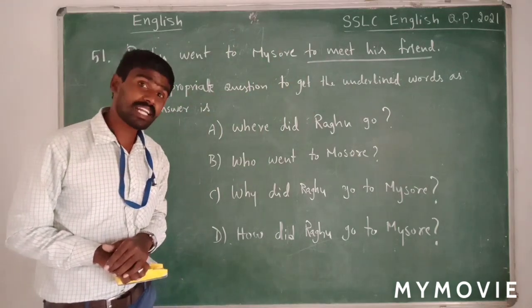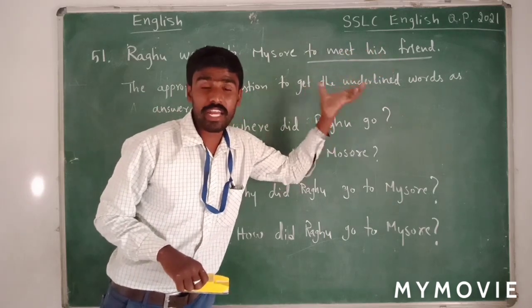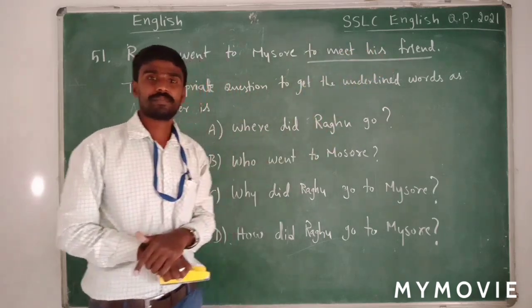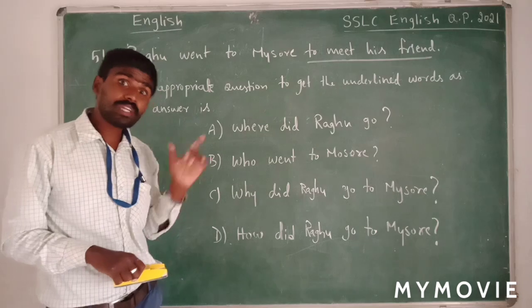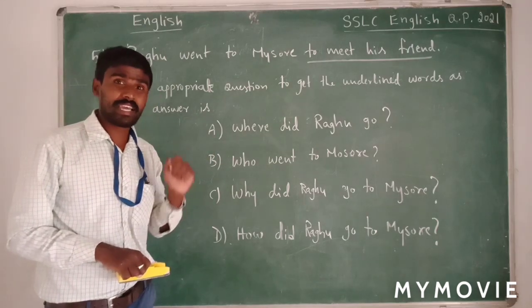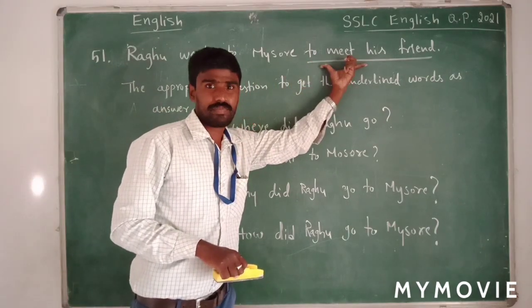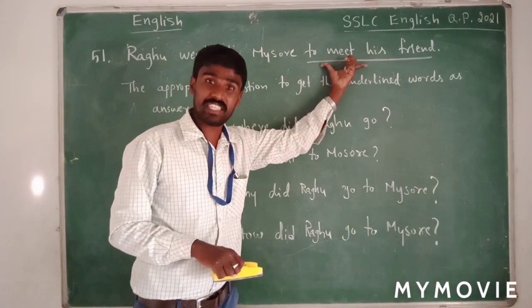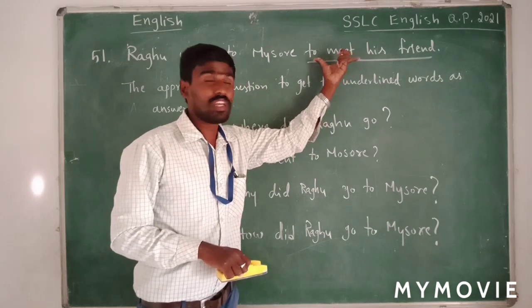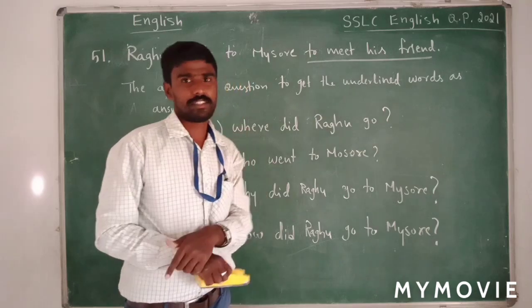And what is underlined here? To meet his friend is the underlined portion in this sentence. Now what is our task here? Our task is to ask a question to get this as answer. We have to ask a question in such a way that we should get these underlined words as answer.